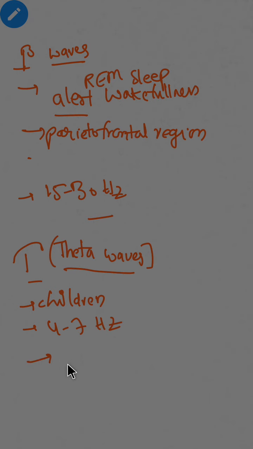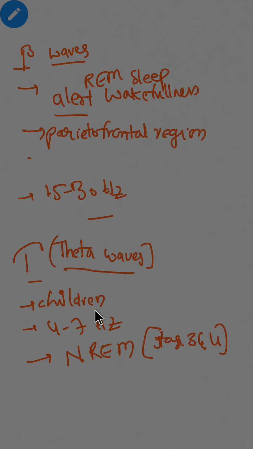These are recorded in non-rapid eyeball movement sleep, NREM sleep. That means when you are in deep sleep, especially in stage 3 and stage 4, theta waves are recorded. The frequency is 4 to 7 Hz.